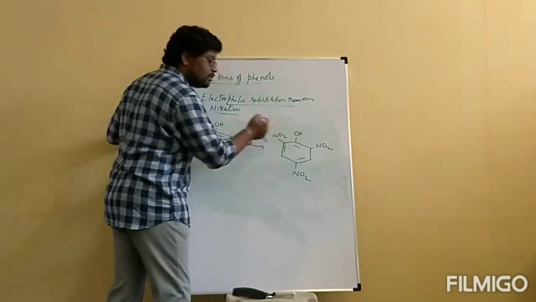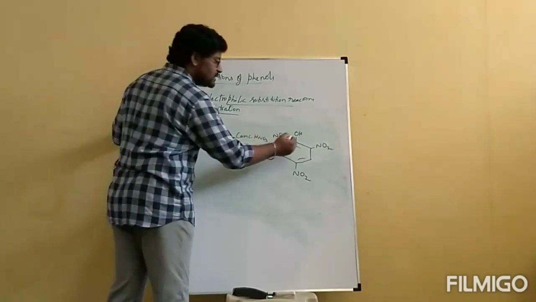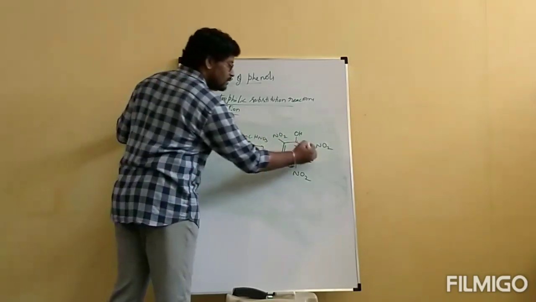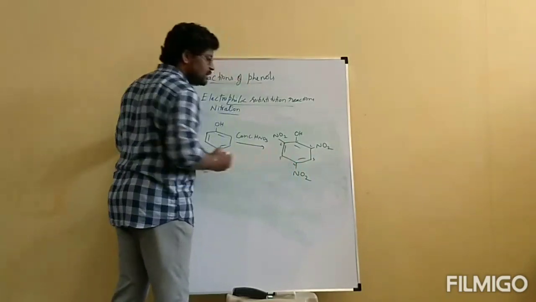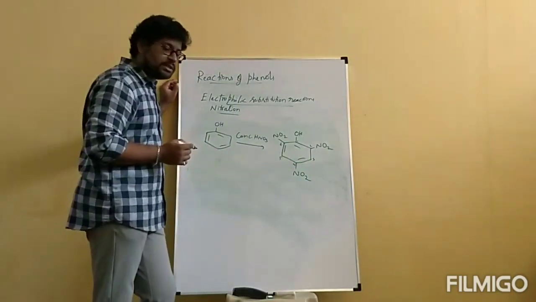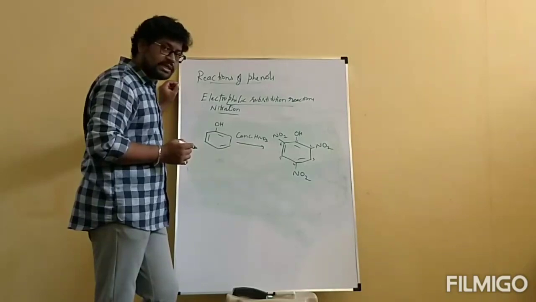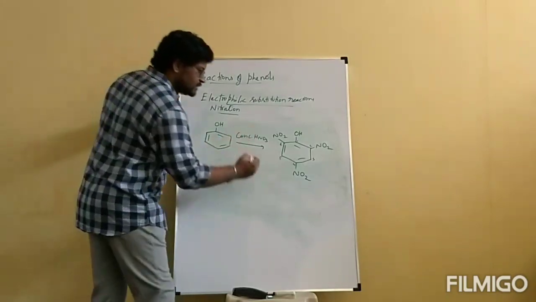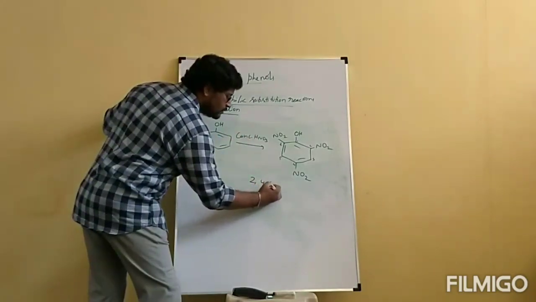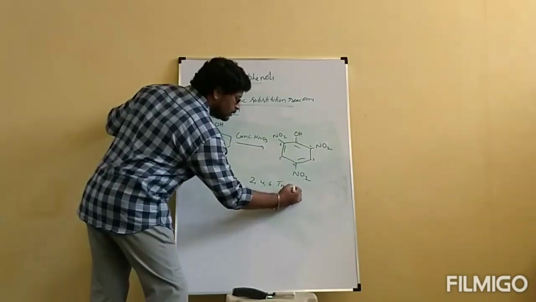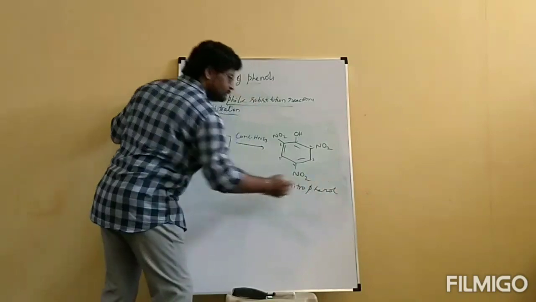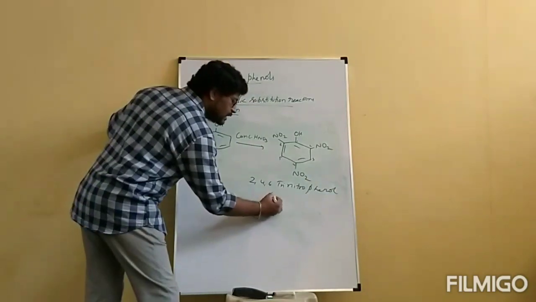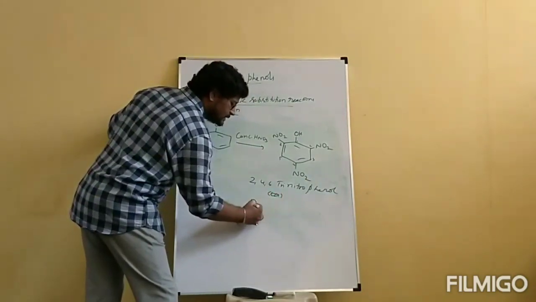When compared to NO2, OH is the principal functional group. From this carbon we have to give numbering 1, 2, 3, 4, 5, 6. On which positions do we have NO2 groups? Second position, fourth position, sixth position. So the name of this compound is 2,4,6-trinitrophenol, which is simply called picric acid.